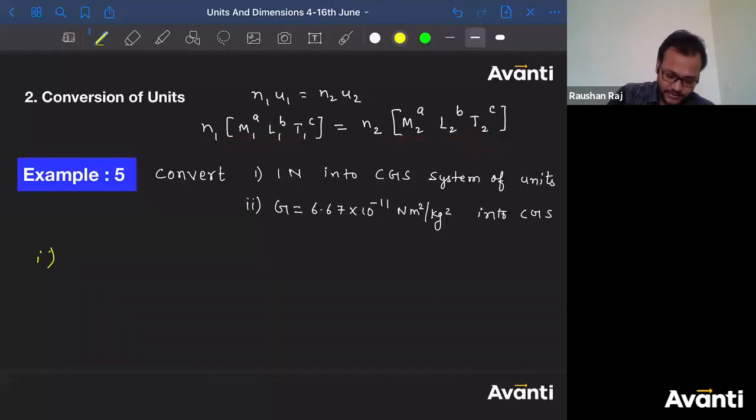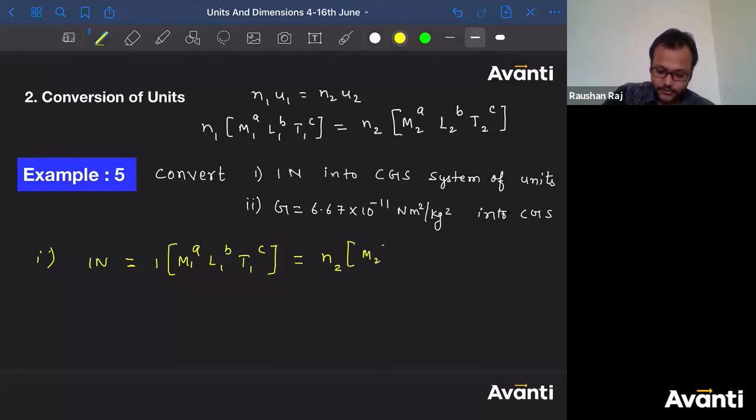So I'll write like this: 1 Newton is nothing but 1, the numerical value, into M1 to the power A into L1 to the power B into T1 to the power C, should be equal to, I don't know the numerical value, so let's say that is N2, into M2 to the power A, L2 to the power B, and T2 to the power C. I can write like this.